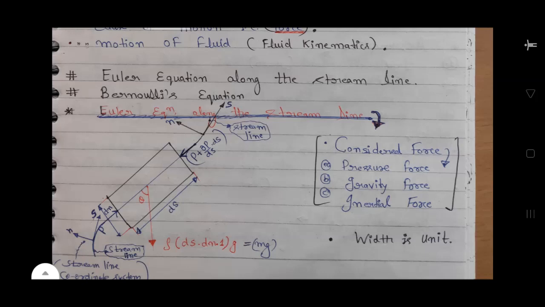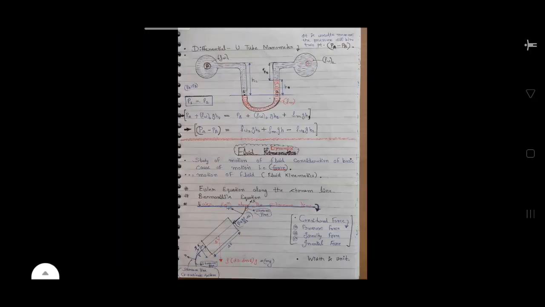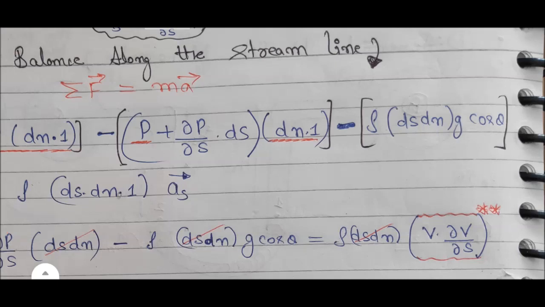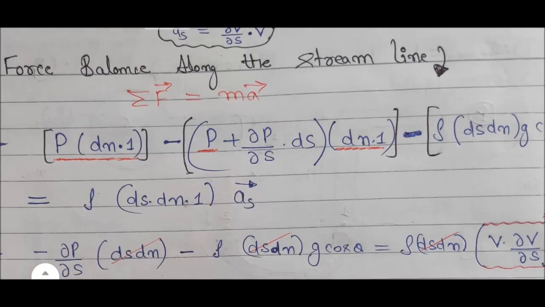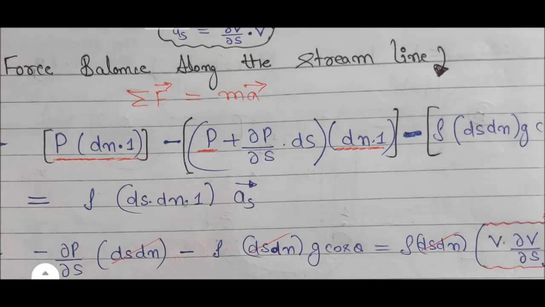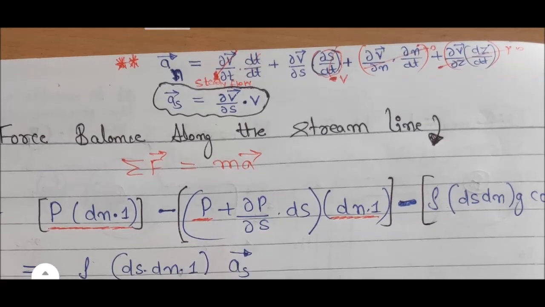Third one, the cos component of the weight, that is mg cos theta. So rho ds into dn into 1 into g into cos theta, with a negative sign, is equal to mass, that is density into volume, rho into ds into dn into 1, into a, the acceleration along the streamline as vector. And here you can see acceleration is equal to del v vector upon del t into dt upon dt plus del v vector upon del s into ds upon dt plus del v vector upon del n into dn upon dt plus del v upon del z into dz upon dt.